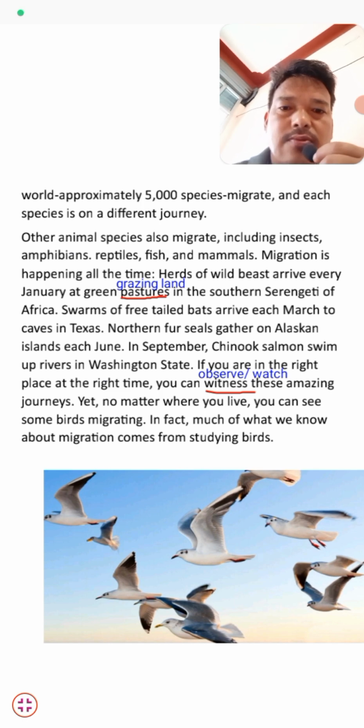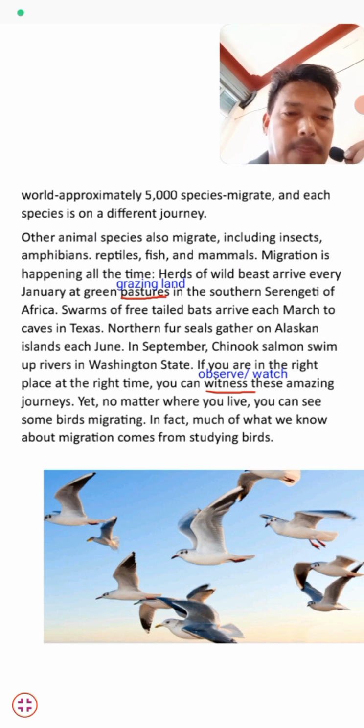So most often, students, we experience this type of migration in the wintertime. When we see some unfamiliar bird in our area, in our locality, it means these are migrating birds. In fact, much of what we know about migration comes from studying birds. Most of our knowledge we get from studying the migrating birds. So that's all about this paragraph, and let's move to the next one.